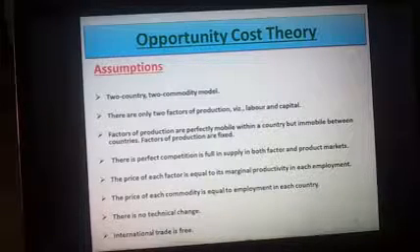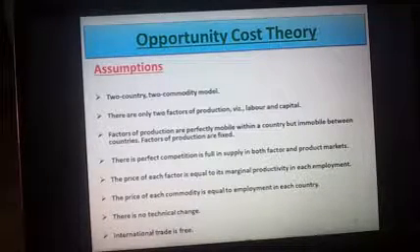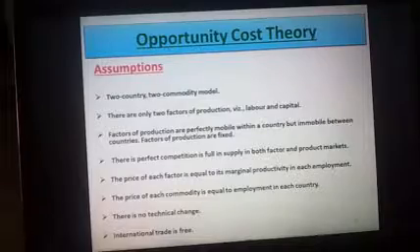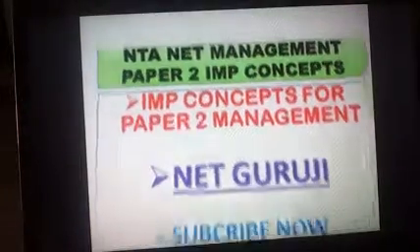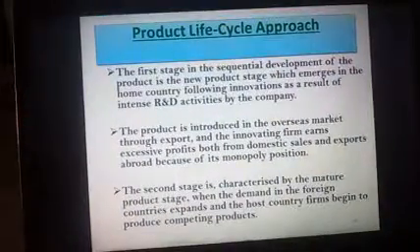There is no technical change. The changes are not there. You have the same technology that exists in the countries, and international trade is free. You can jot down all the assumptions. If you find that the assumptions are really hard or big, you can always take a screenshot and make your handy notes later. Let's continue.